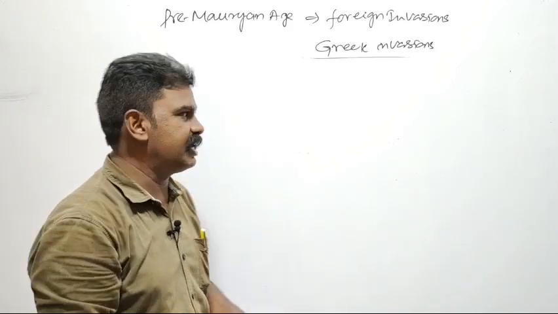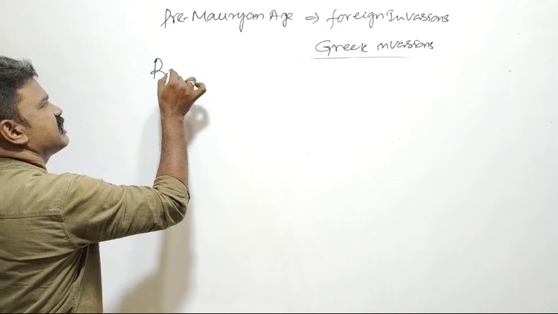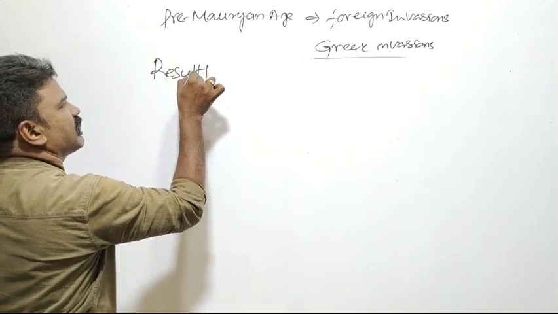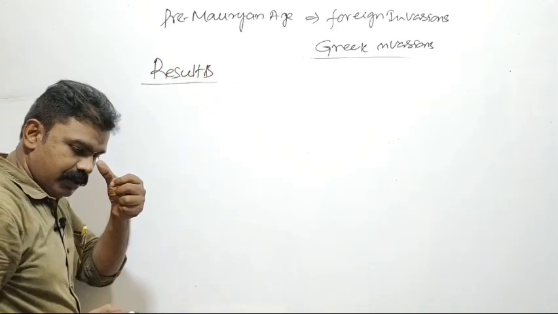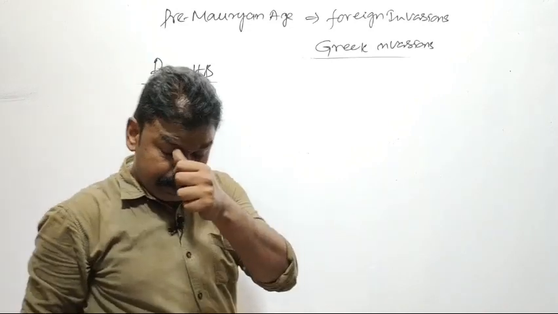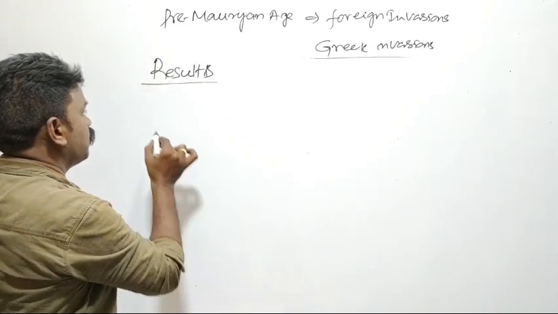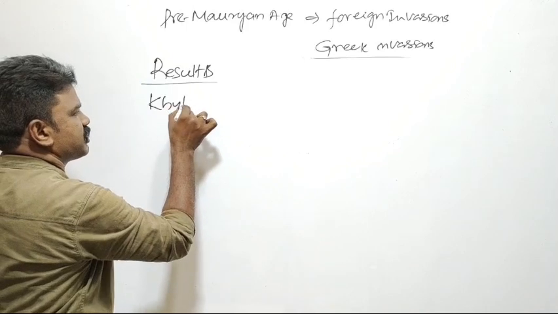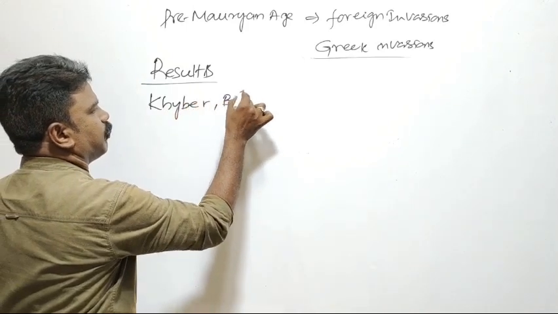Next, what was the result of Alexander's invasion? Results or impact of Alexander's invasion. He discovered a route through the Khyber-Bolan passes.